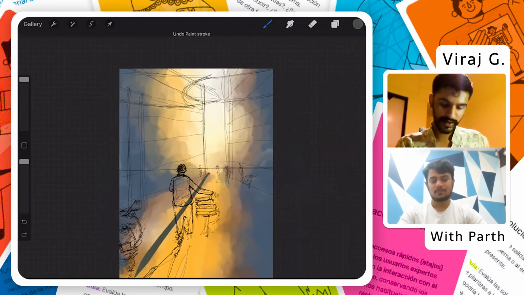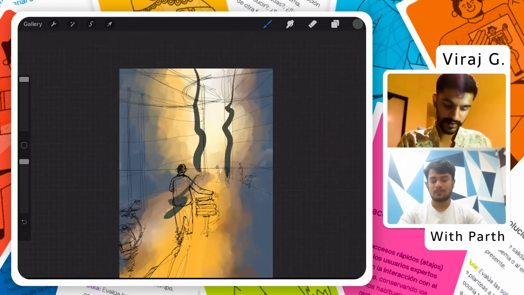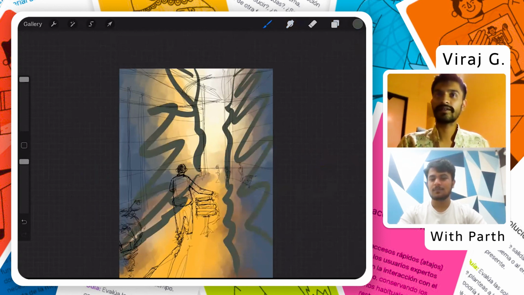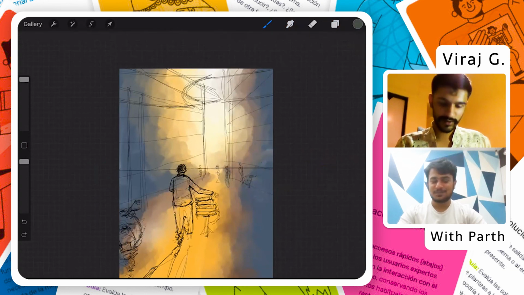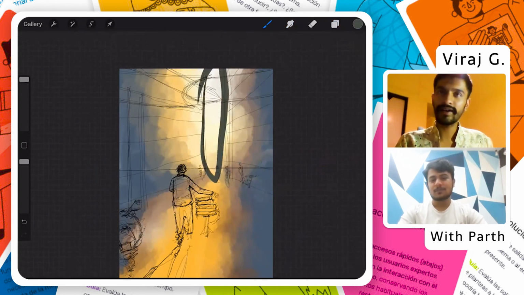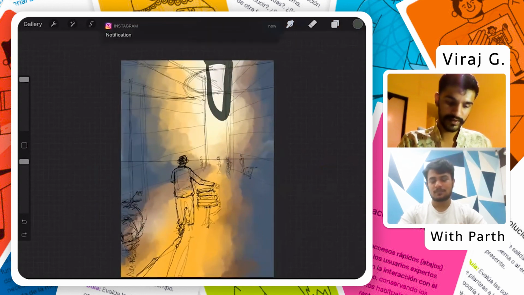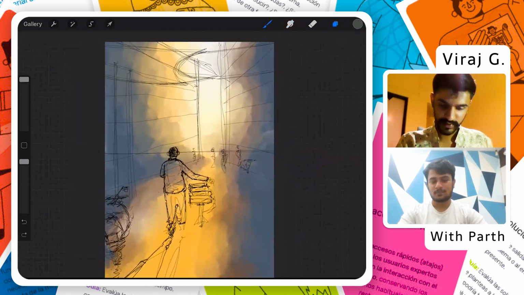You can see this part, and then there are these lines which will create shadows of those buildings, and this will have these shadows here. And the rest of these things are basically black. Can you imagine that? Yeah, I'm able to imagine that. So this is why this part is kept white. This part is kept yellow because it is the most lit part, and the white part is where the sun is coming inside this lane, right?